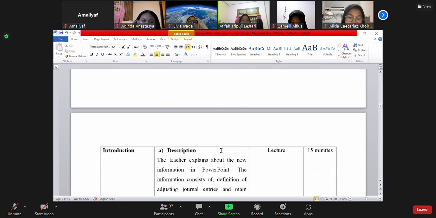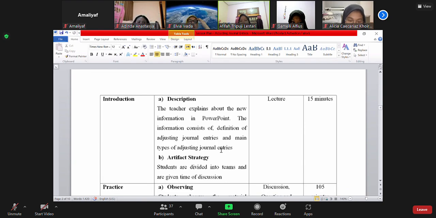And then the next step is introductions. There are two strategies that I use. The first is descriptions. The teacher explains the new information in PowerPoint. The information consists of definitions of adjusting journal entries and the main types of adjusting journal entries itself. And then the second strategy is artifact strategy. Students are divided into teams and are given time for discussions. The method for this step is lecture, and it will take about 50 minutes.